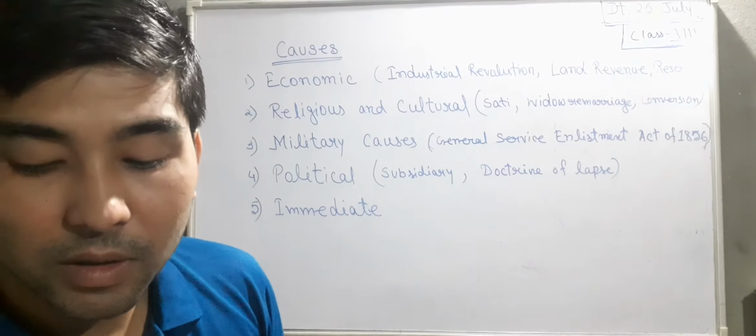Here a rumor starts. The rumor starts on 22nd January 1857, that the cartridge was filled with the fat of cow and pig, which was not accepted by the two main communities of India, Hindus and Muslims.